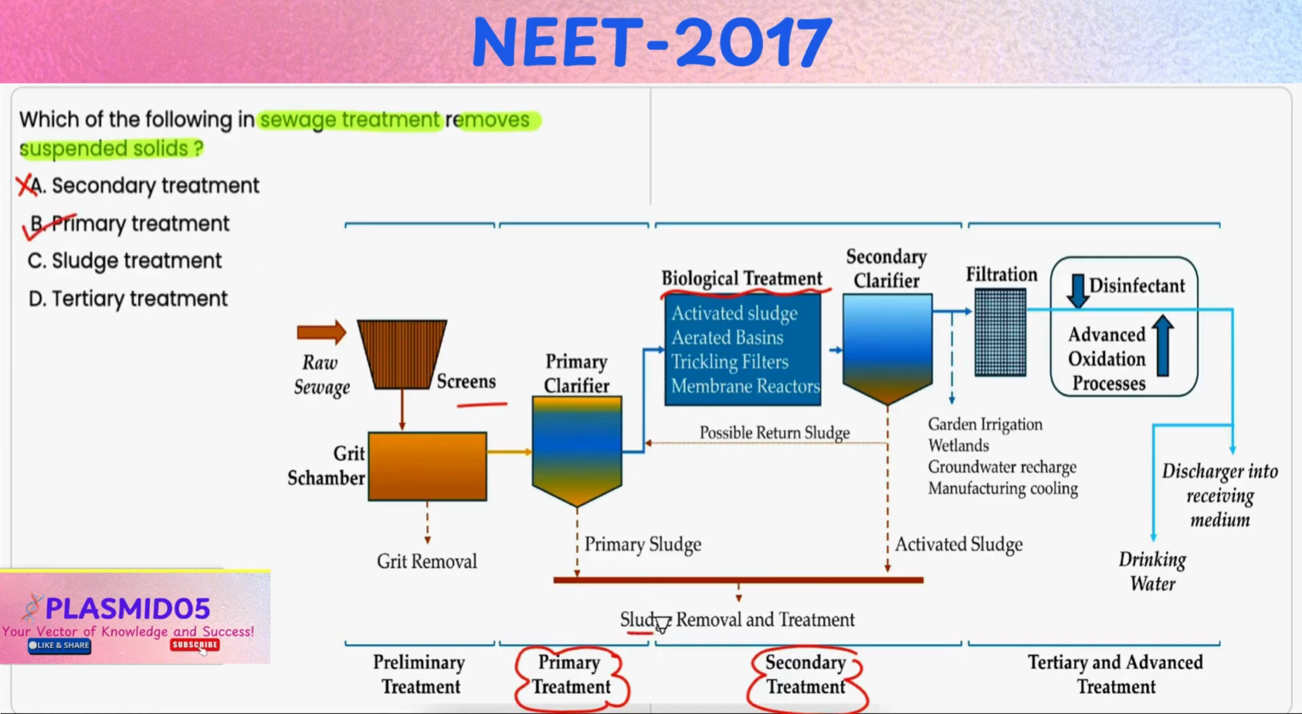Option C, sludge treatment. It is incorrect because sludge treatment occurs after the primary and secondary treatment stages. It involves the processing of the solid waste, that is the sludge, that is generated during the earlier stages. Option D, tertiary treatment. It is also incorrect because it is the final stage of sewage treatment, and it is for further improving water quality by removing the remaining contaminants such as nitrogen, phosphorus, or remaining pathogens.